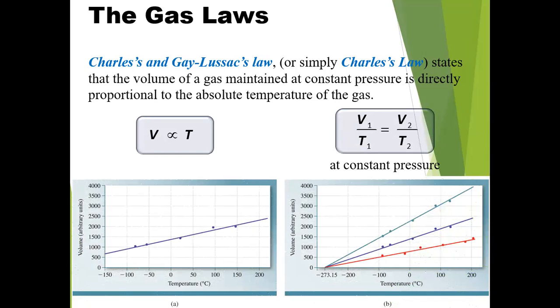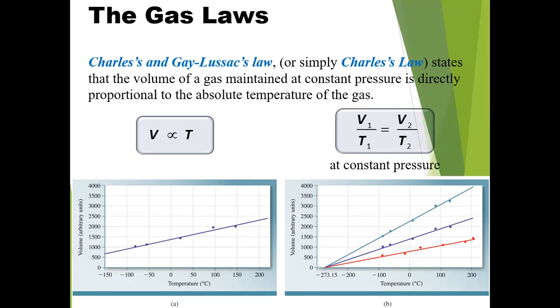Now these are the two graphs which describe Charles' law and Gay-Lussac's law, in which temperature is arranged on the horizontal axis and volume on the vertical axis. Volume is directly proportional to temperature.